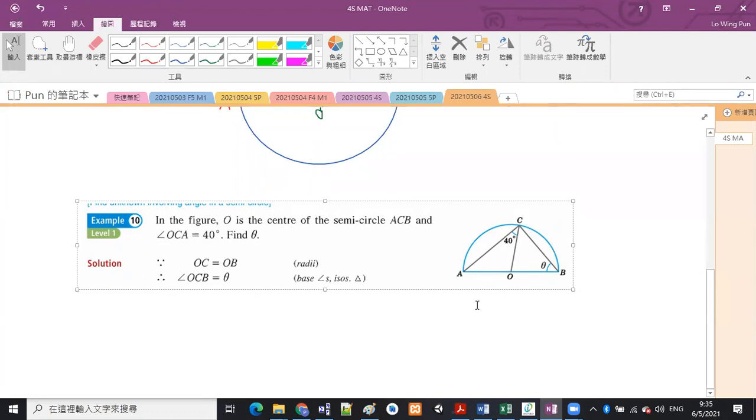Find theta. Because O is a center and it is a semicircle, which means that AB is a diameter, right?